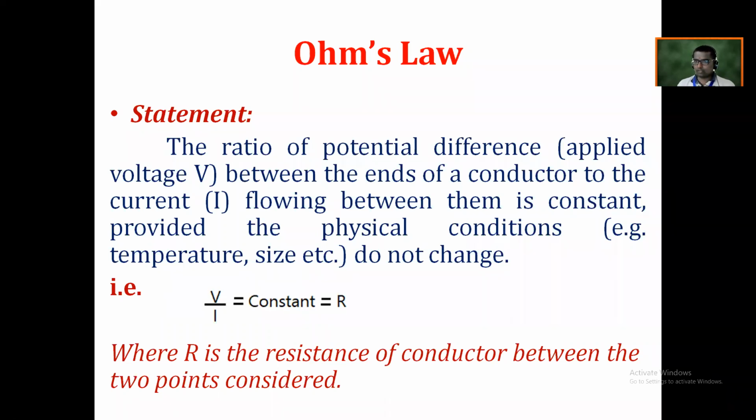This is Ohm's law, and this is the relation of Ohm's law, and that's why generally we always use Ohm's law as V is equal to I into R.